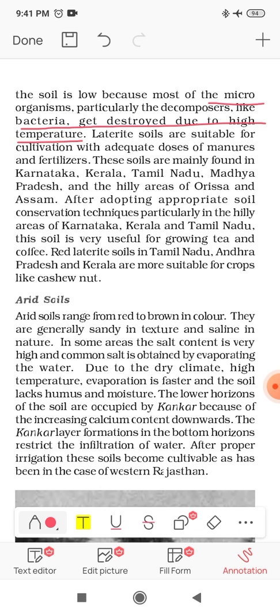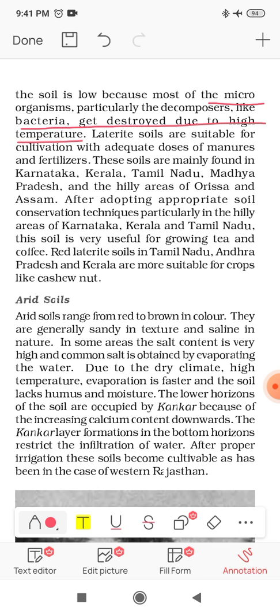Due to the low content of humus, it is not possible to have good agriculture otherwise. But with the help of technology and good fertilizer, we can recover a part of the soil and use it for some types of agriculture. Not all types of crops can be produced here, but there are some specific crops which we can produce in laterite soil.